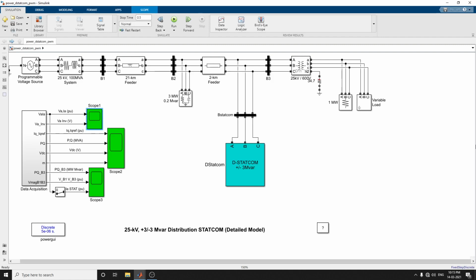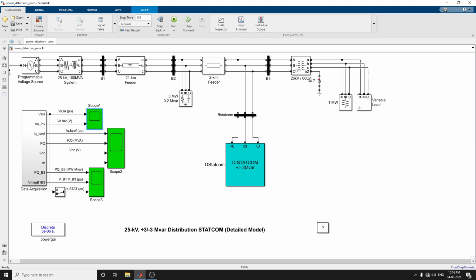Hello everyone. In this video we are going to discuss a distribution static synchronous compensator, that is a DStatCom, in a detailed model. The previous video showed the average model used to regulate a 25 kilowatt distribution network. It's also a VSC based energy conversion system. Here also there is a shunt capacitor used for power factor correction, and anti-aliasing filters used for voltage and current acquisitions, and a 10,000 microfarad capacitor acting as the DC voltage for the inverter.